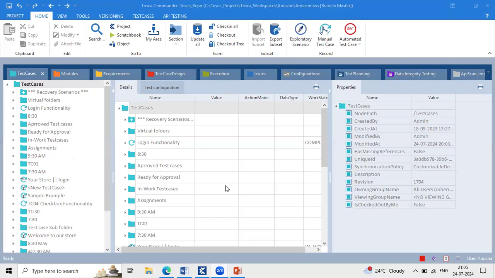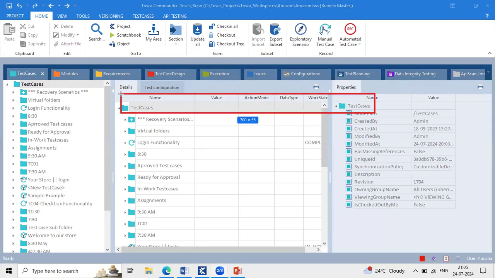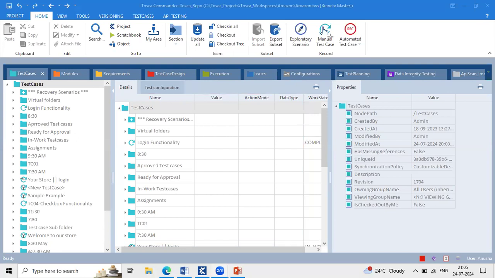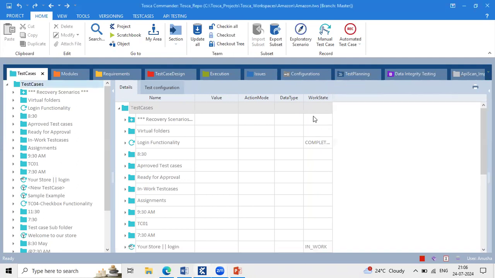And you can see here it seems like a table, right? You can see the detailed view clearly. That is the repository. Because we are working directly in the repository, we need not worry about Git and GitHub, Bitbucket, all this stuff. So Tosca provides a platform to create a multi-user environment using the database option.